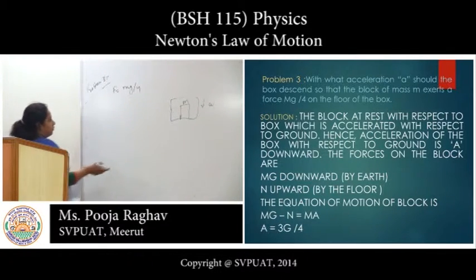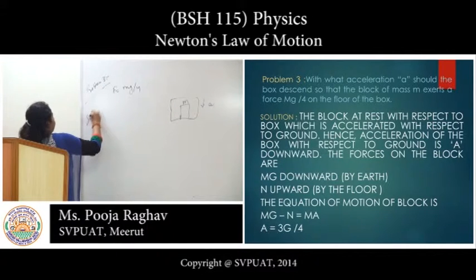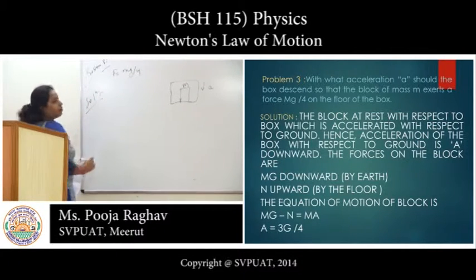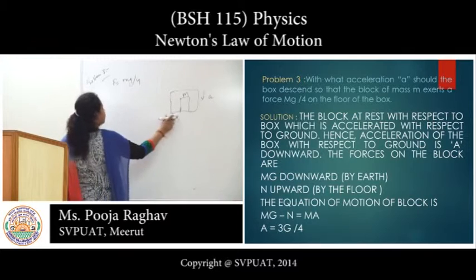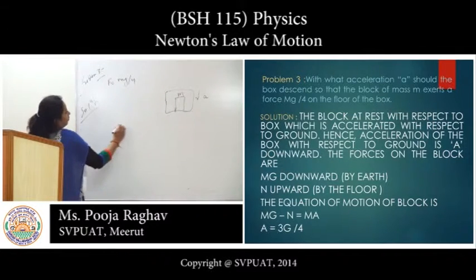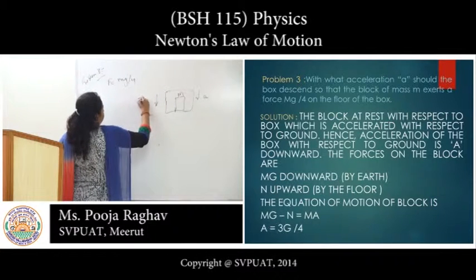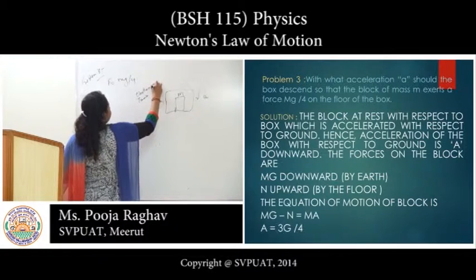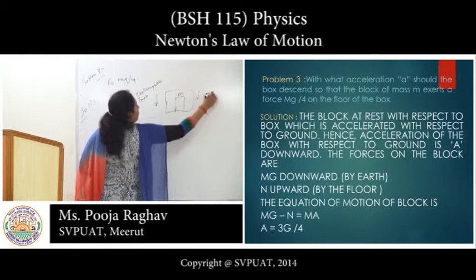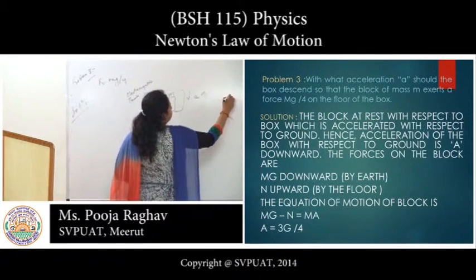In the first law we discussed the case of the lamp, and the same situation is there. The force due to the box, upward normal force, that is electromagnetic force, and downward gravitational force.